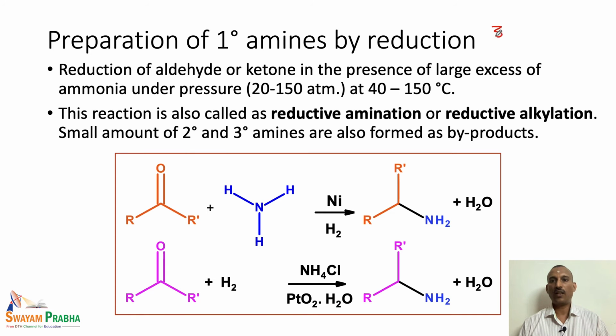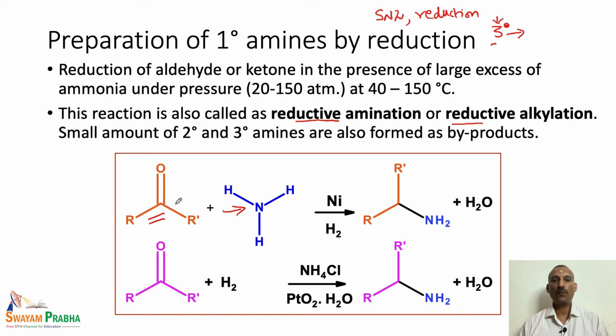This is the third category we were looking at, that is the reductive amination reaction. So, we have seen the nucleophilic substitution reaction, and we have also seen the reduction. Now, the third category is the reductive amination reaction, or reductive alkylation reaction. In this reaction a carbonyl compound, here we have taken a ketone as an example, reacts with the amine. Here ammonia is the amine derivative. For the preparation of primary amines, we generally use ammonia as the reagent.